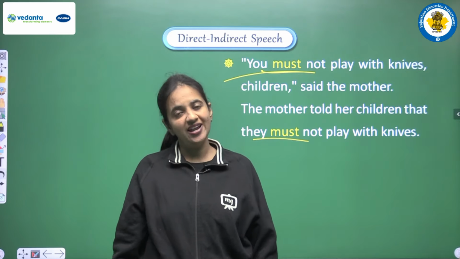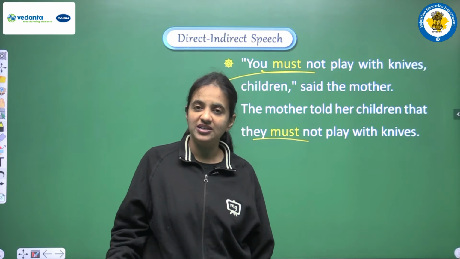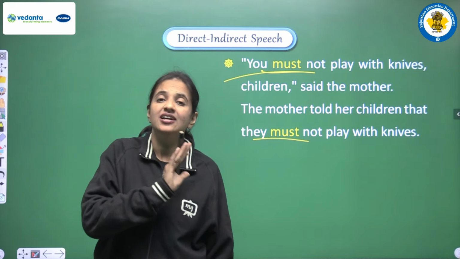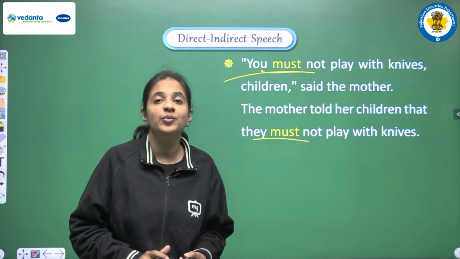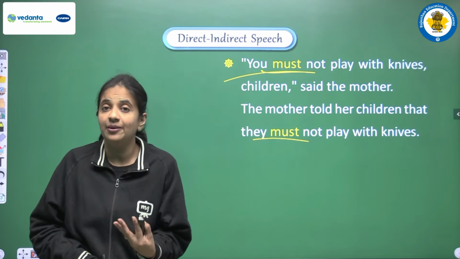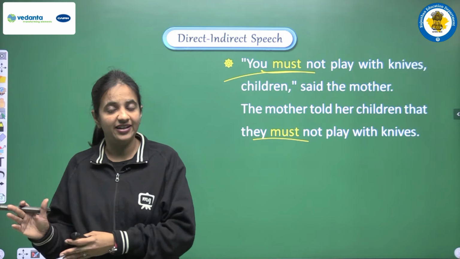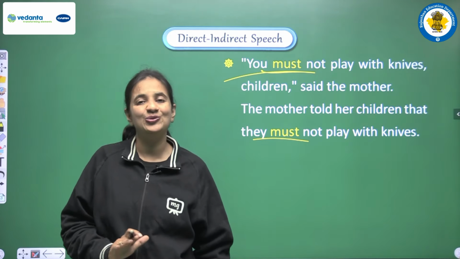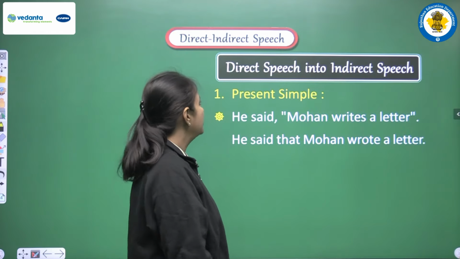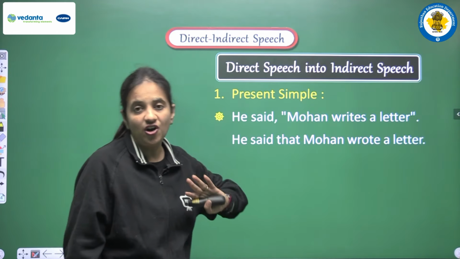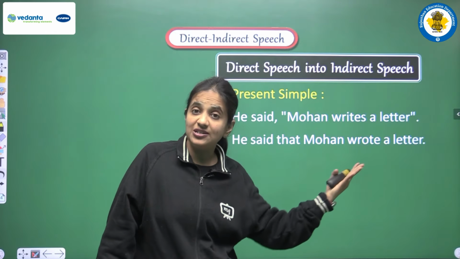Okay, so we are having three different meanings of must, and according to the meaning we have to do changes in this word, that is must. First we have to observe the meaning, what meaning this word must is presenting in the sentence, and according to that we have to do the changes. So now let's see the rules that we have discussed already, and now let's see the examples of those rules.